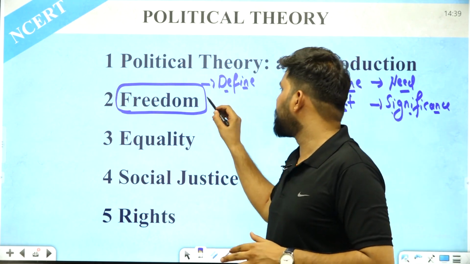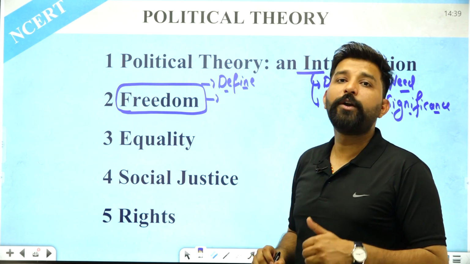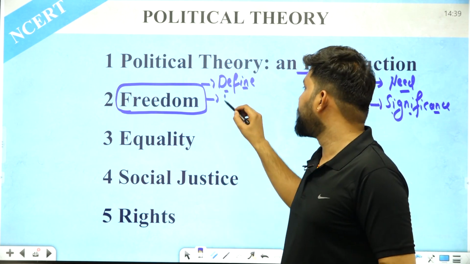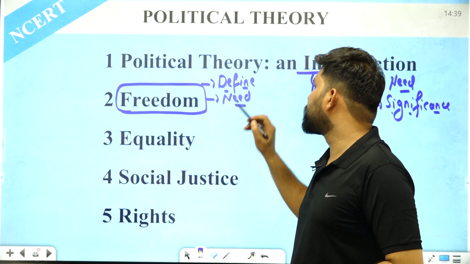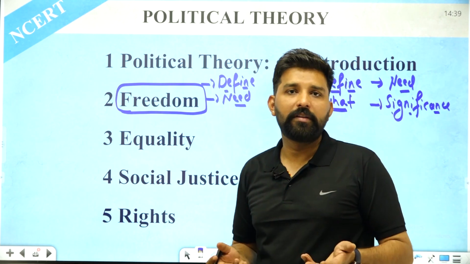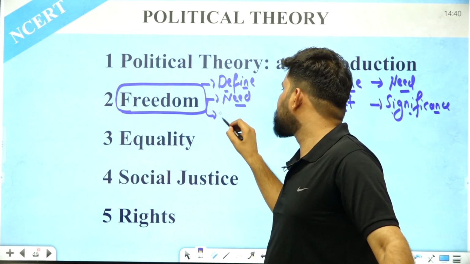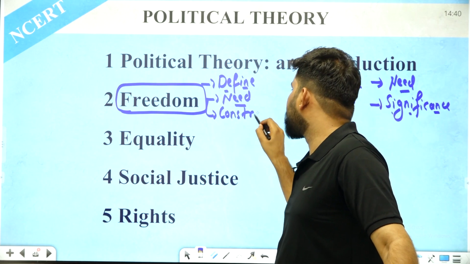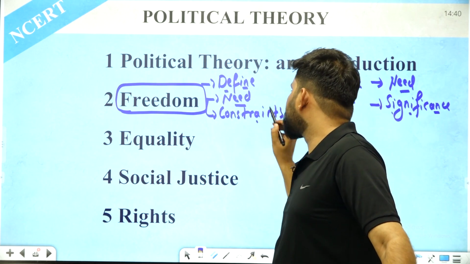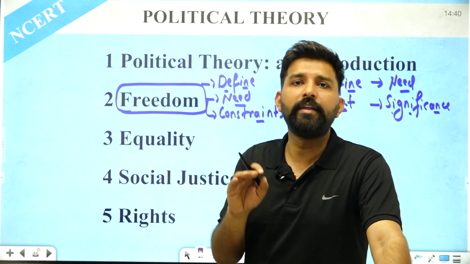Then we will move further and try to understand why we need freedom. What is the need of freedom? If there is no freedom, then what will happen in the society? The third thing is that freedom must have some constraints or restrictions. There must be some restrictions or constraints on the freedom of an individual.